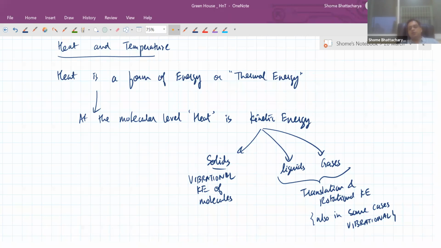Now it's a pretty large molecule, and the bonds between the carbon and hydrogen are covalent bonds. Okay, they are sharing electrons, so the bonds are comparatively weak. So the molecule will always be in a state of some kind of vibration. Even diatomic gases at extremely high temperatures experience vibration. A diatomic molecule consists of two atoms which are together like a dumbbell. But at very high temperatures, they might be vibrating like this. So that's an example of vibrational kinetic energy in the case of gaseous or even liquid molecules.